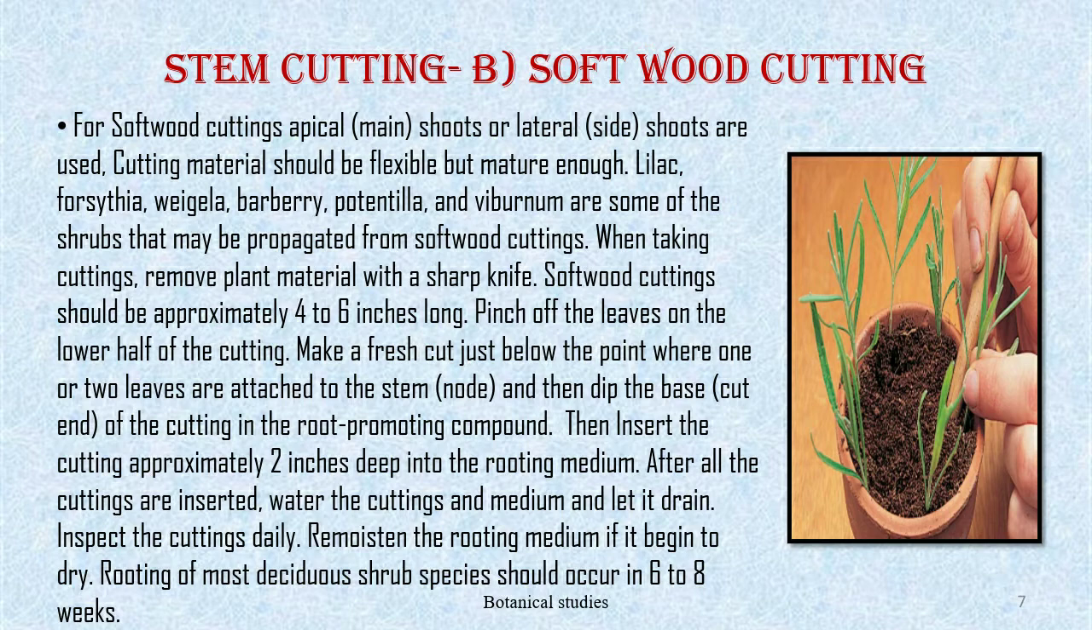and then dip this base, that is the cut end, of the cutting in the root propagating compound. Then insert the cutting approximately 2 inches deep into the rooting medium. After all the cuttings are inserted, water the cuttings and medium and let it drain. Inspect the cuttings daily. Re-moisten the cutting medium if it begins to dry. Rooting of most deciduous shrub species should occur in 6 to 8 weeks.